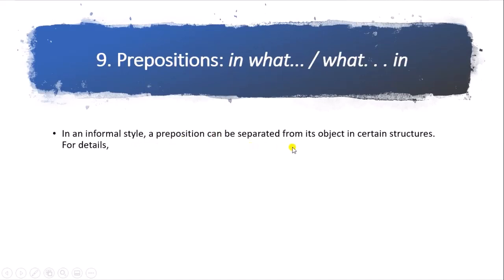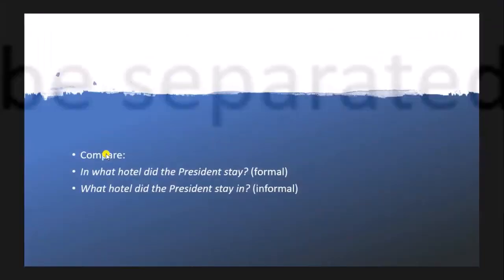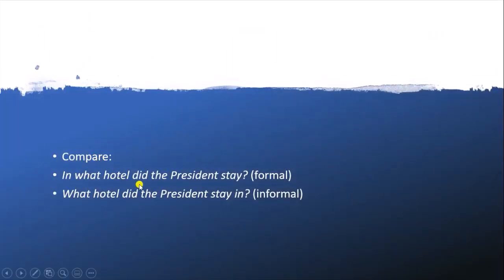A preposition can be separated from its object in certain structures. For example: in what hotel did the president stay. This is a formal way. But if we write it in an informal way, we use in at the end: what hotel did the president stay in.